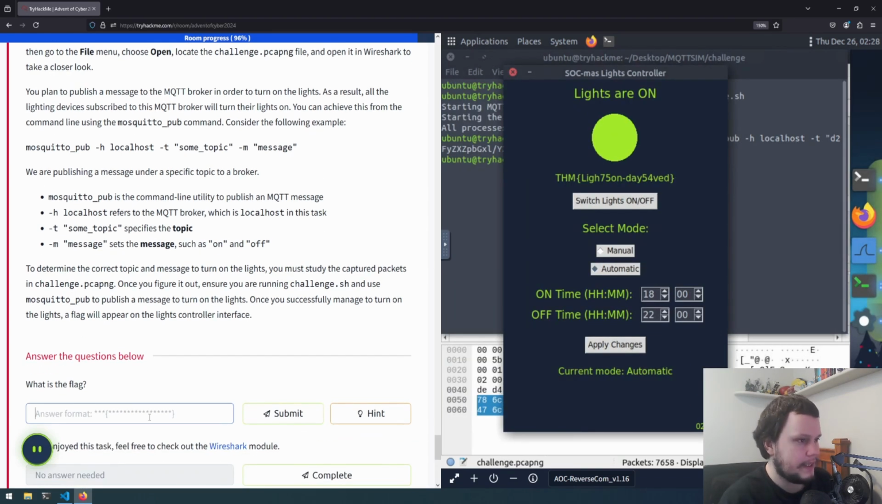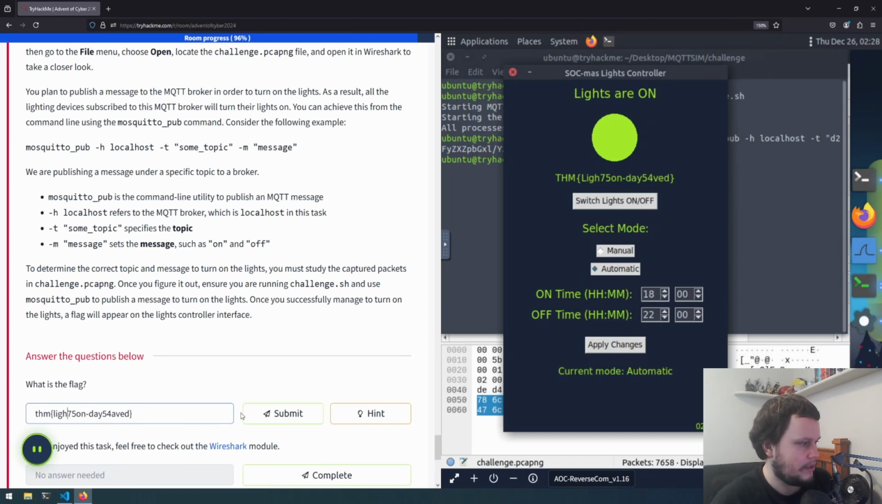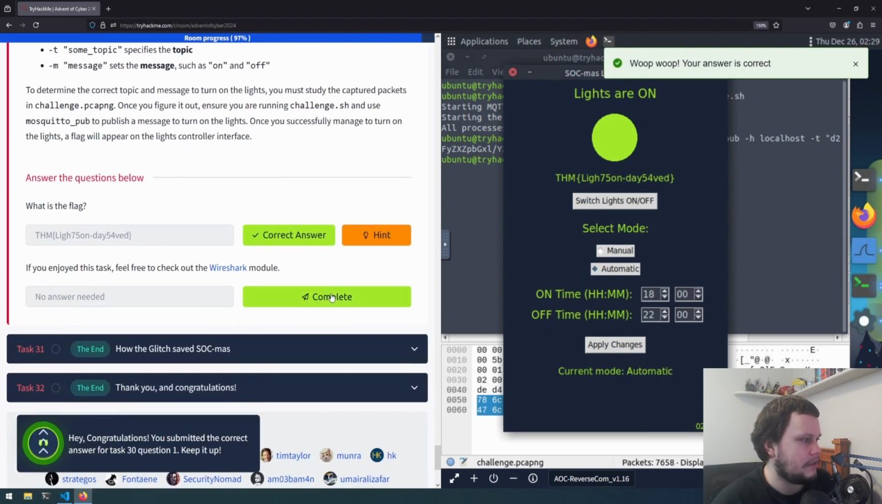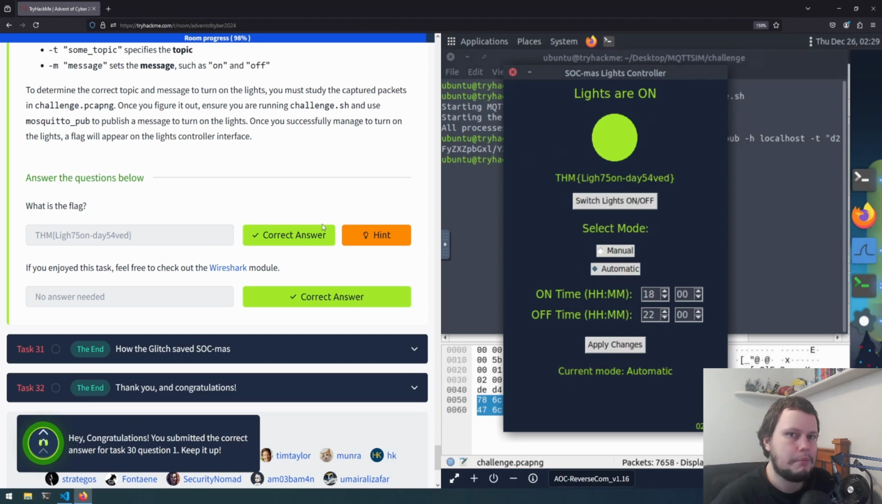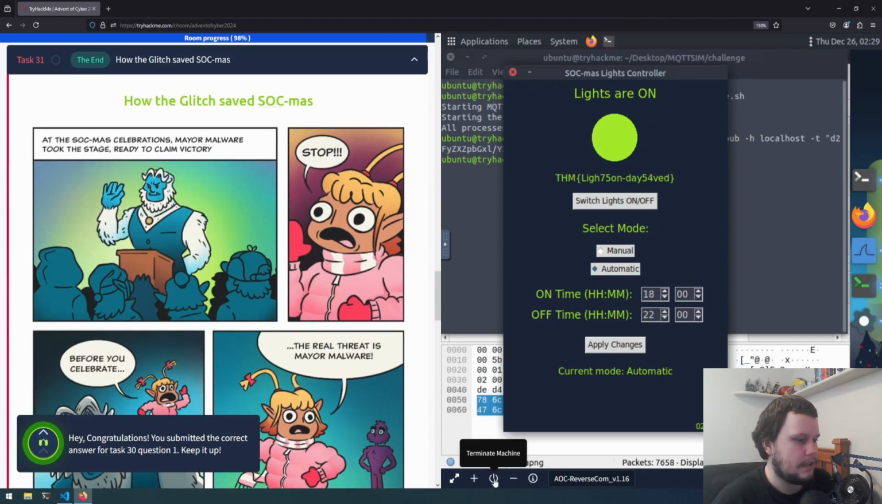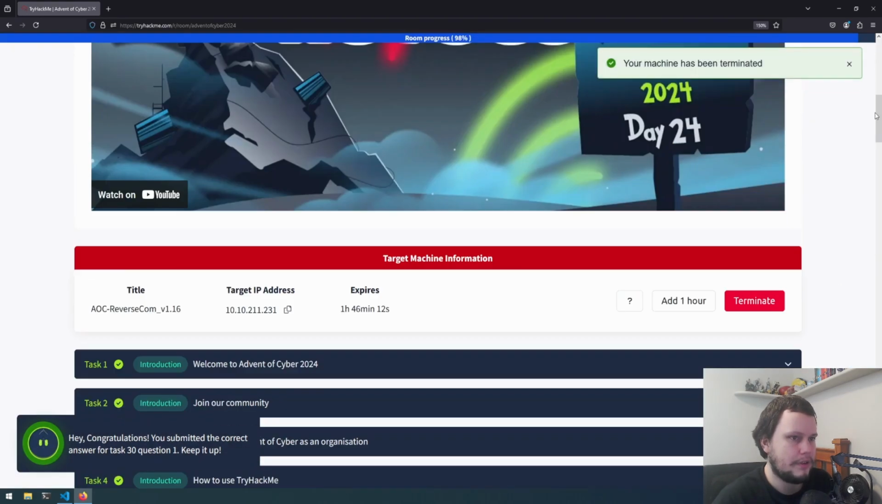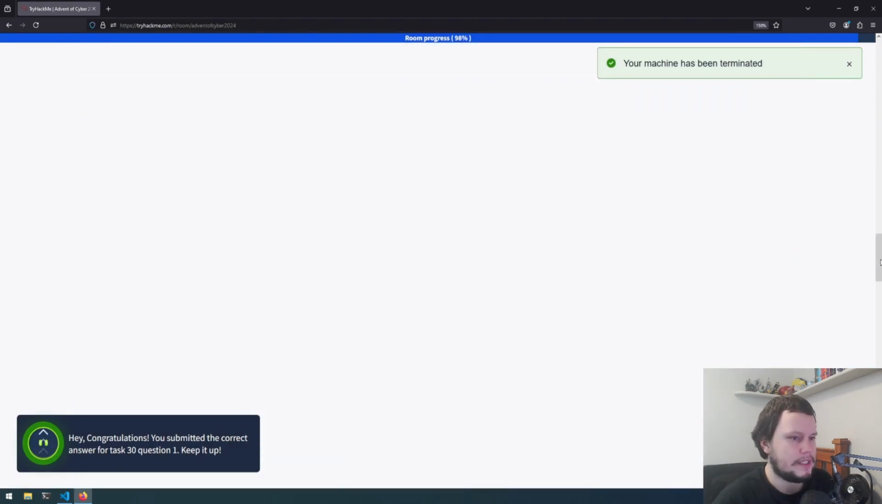So we now need to enter that. So THM lights on day saved. Okay, I typed that in incorrectly. It's THM, no T there. Okay, lights on day saved. So that is day 24 of Advent of Cyber 2024 completed, but may as well go through the rest of the stuff for this year's Advent of Cyber. So let's terminate this machine and let's go through the rest of this year's Advent of Cyber stuff.